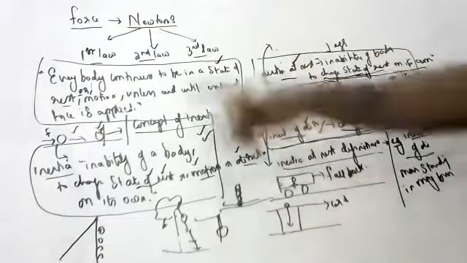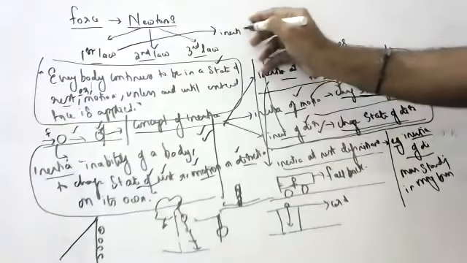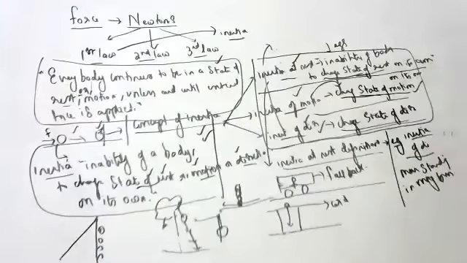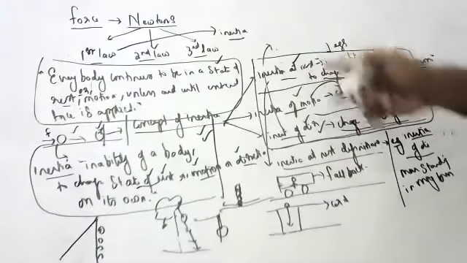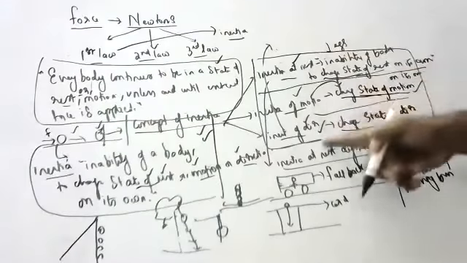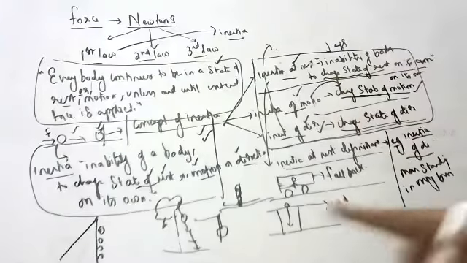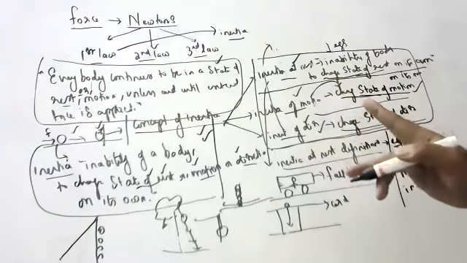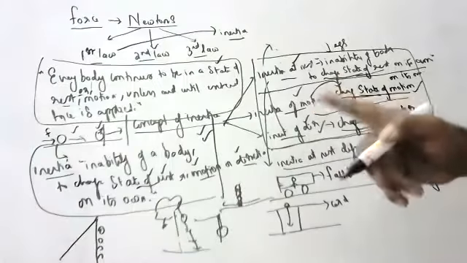And what is the important question in Newton's first law? Newton's first law gives the concept of inertia. What is inertia? Inability of a body to change its state of rest or motion or direction on its own. Five definitions are there, children. And for these three, examples will play a very, very important role. If you don't write an example, no one will give you marks, children. I gave many examples for inertia of rest. Inertia of motion also, I gave examples.